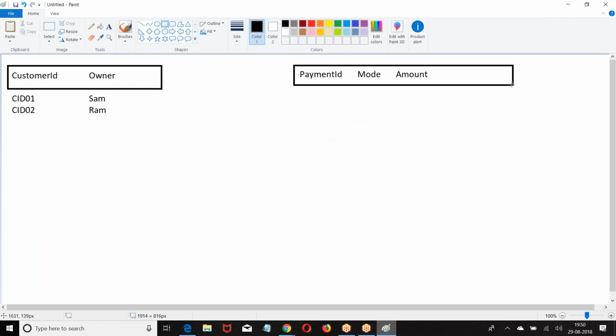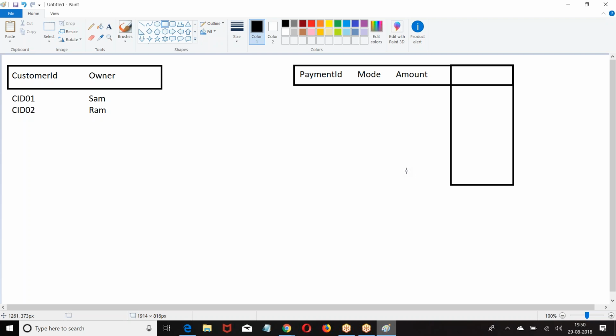Now I am creating a field here. Can I create a field in this? This object doesn't have any data. It is a custom object and there is no data.